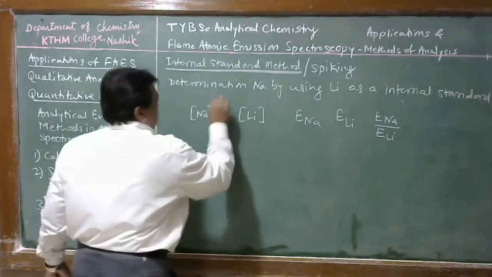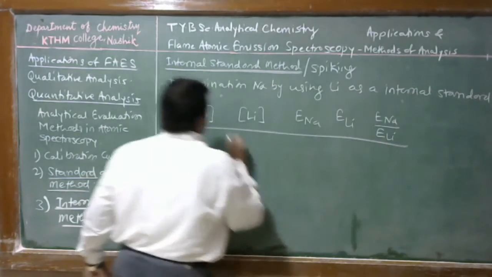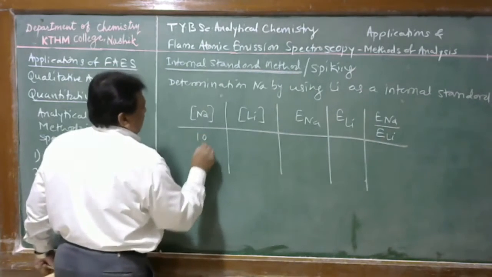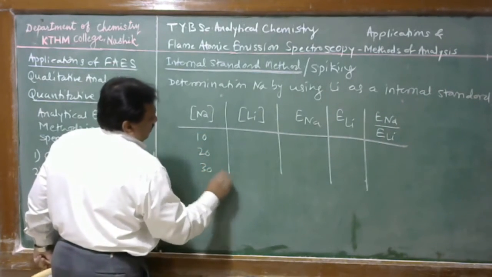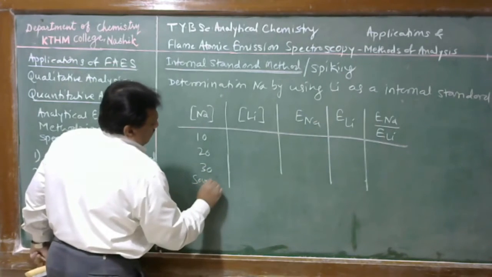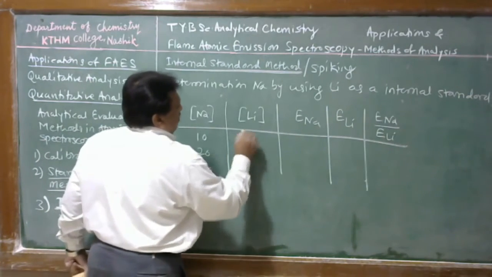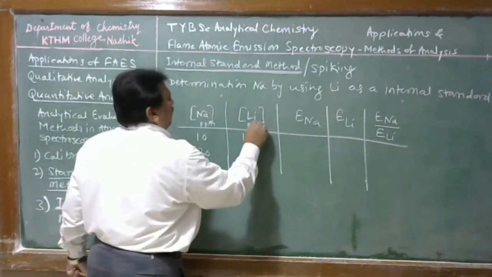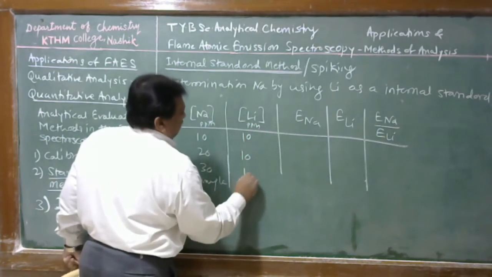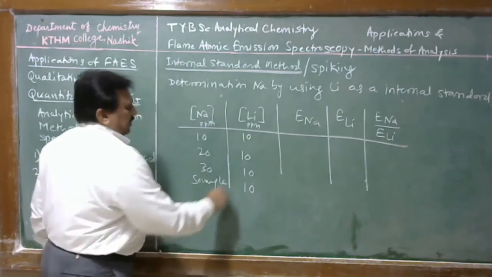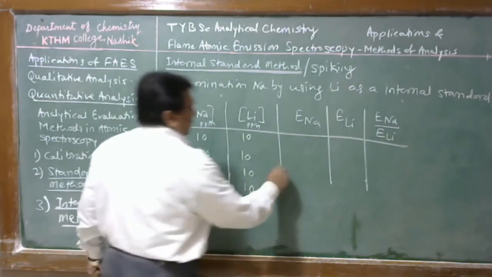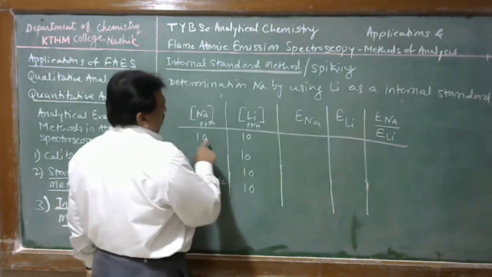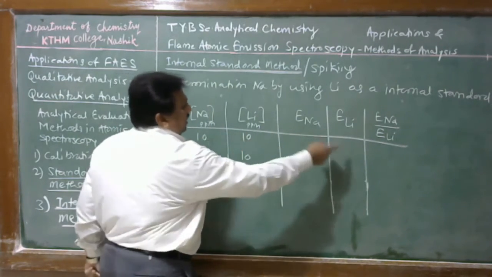Suppose in this case we prepare 4 solutions: first 10, 20, 30 ppm, and this is a sample. We add a fixed amount of lithium, 10 ppm, in all these sodium solutions. Then the emission readings are obtained for sodium and lithium simultaneously.